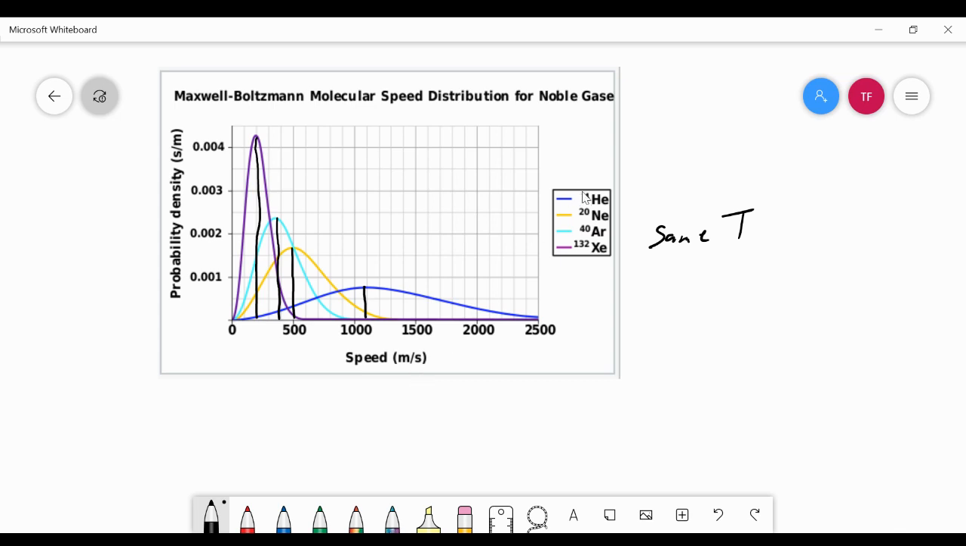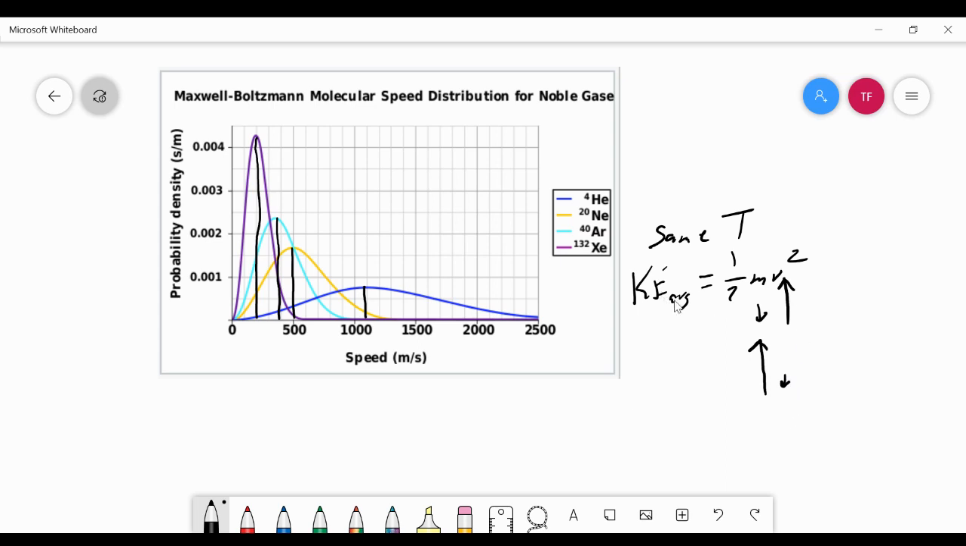So why would helium atoms be moving faster than xenon atoms if they're at the same temperature? Because we said temperature is the average kinetic energy. So if they all have the same temperature, they all have the same kinetic energy. So the kinetic energy of each of these particles on average is equal to one another. But remember, kinetic energy is 1/2 mv squared. So if we have a small mass, then we need to have a big velocity to give it the same kinetic energy as something with a big mass and a small velocity.